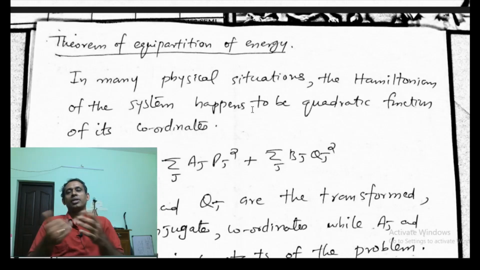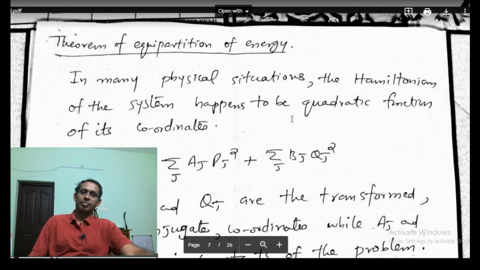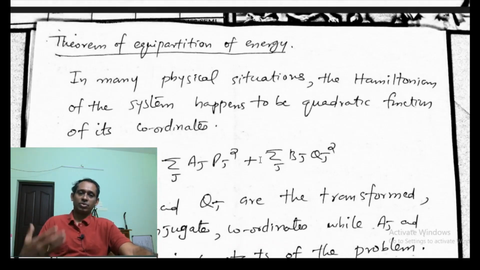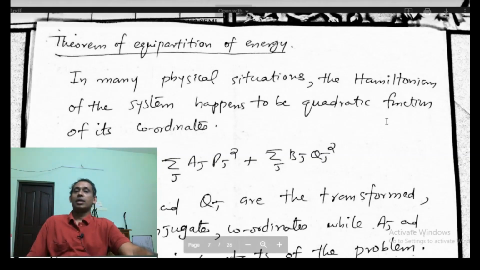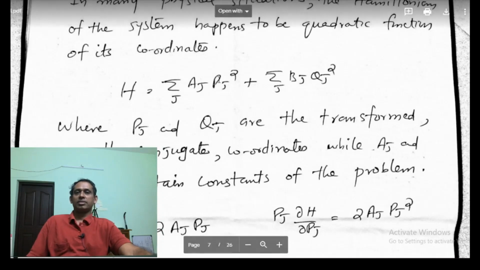So here, the Hamiltonian of the system, in most physical situations, will be a quadratic function of the coordinates.